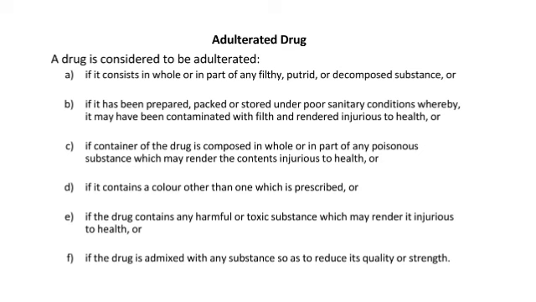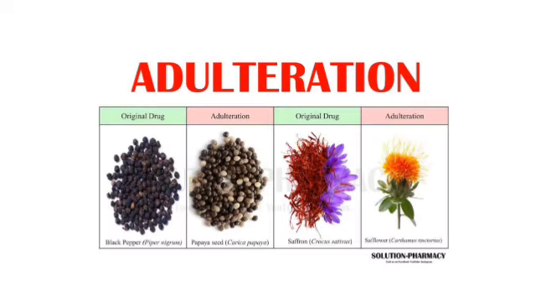Next one is the adulterated drug. A drug is considered to be adulterated if it consists in whole or in part of any filthy, putrid, or decomposed substance, or if it has been prepared, packed, or stored under poor sanitary conditions whereby it may have been contaminated with filth and rendered injurious to health.